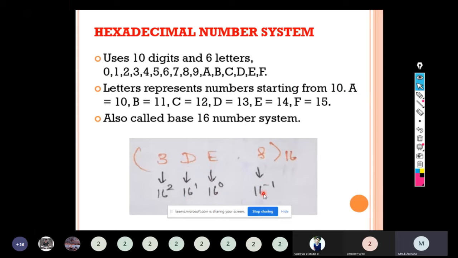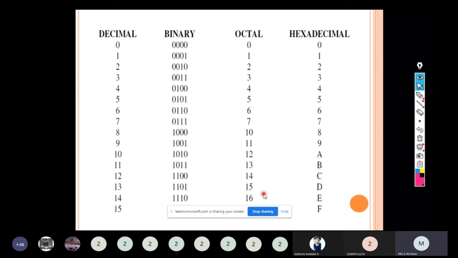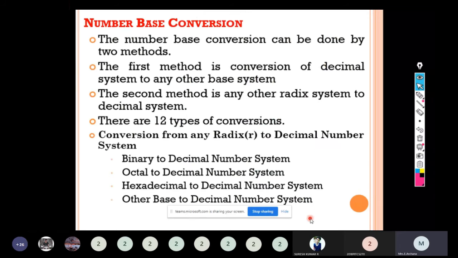So the decimal will have values from 0 up to 15. For binary, it will be represented using the 8421 code from 0 to 15. For octal, see here, for octal we have said 0 to 7. The digits 8 and 9 will not be available in octal. So the next digit after 7 will be 10, 11, 12, 13, 14, 15, 16. Like this it will go. For hexadecimal, 0 to 9 will be numbers, and A to F will be in the form of alphabets.